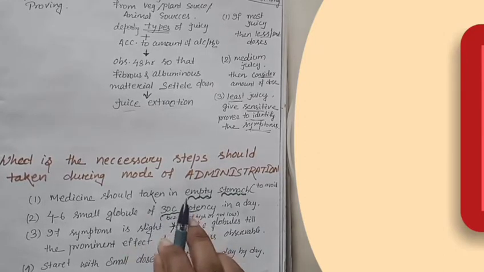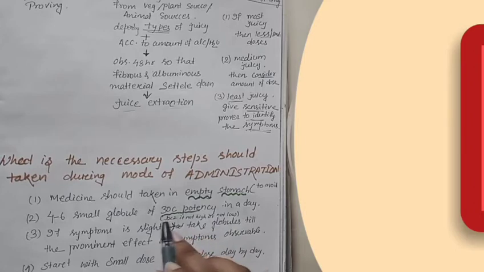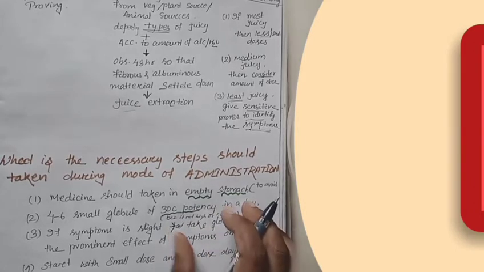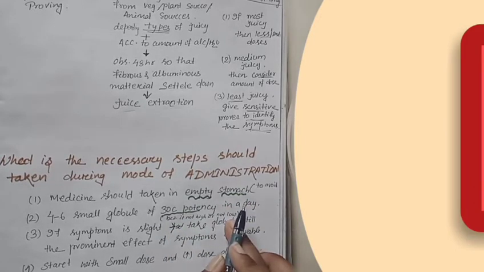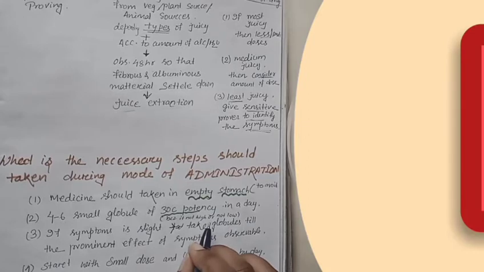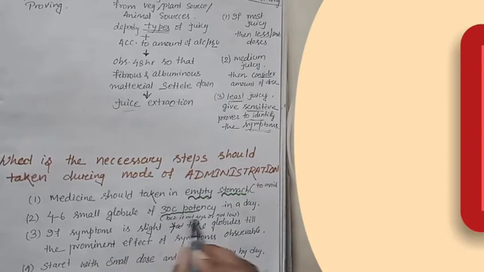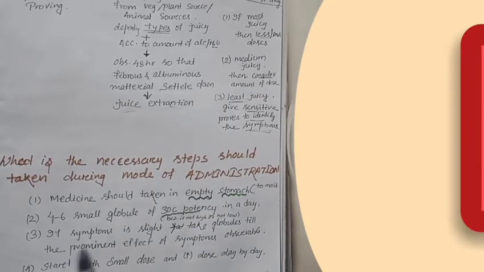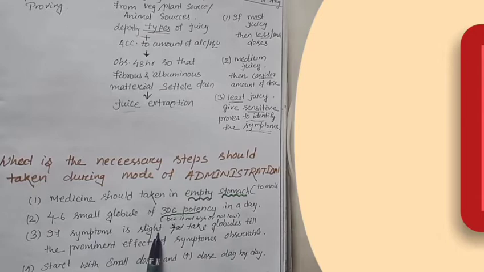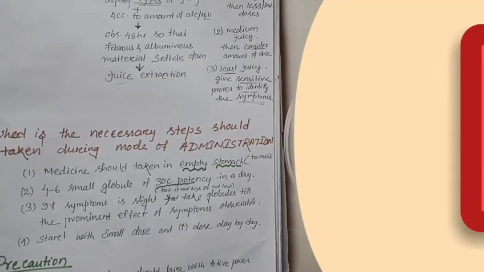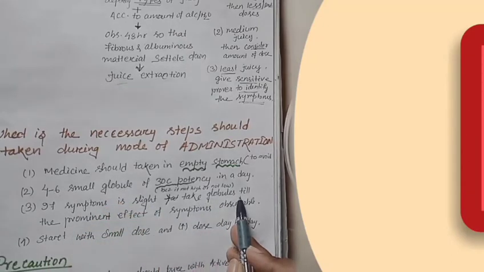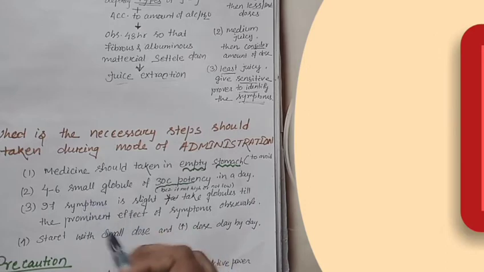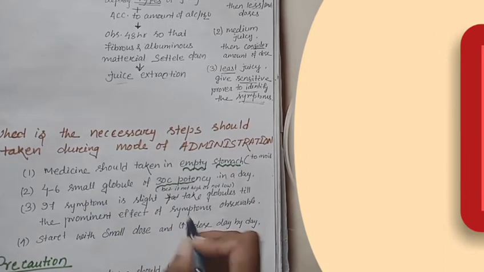For any type of person, sensitive or not sensitive, the 30 potency makes a similar effect on both individuals. So for individual lesions, we take the 30 potency. Now third is the symptoms. If the symptom is slight, meaning the symptom is not clearly visible, so we cannot recognize the symptoms on the prover, then we take the globules till